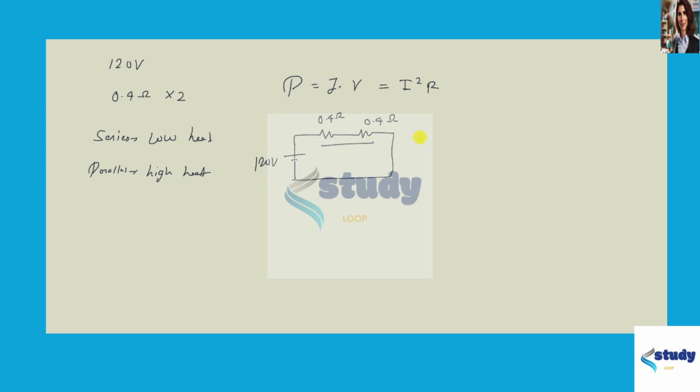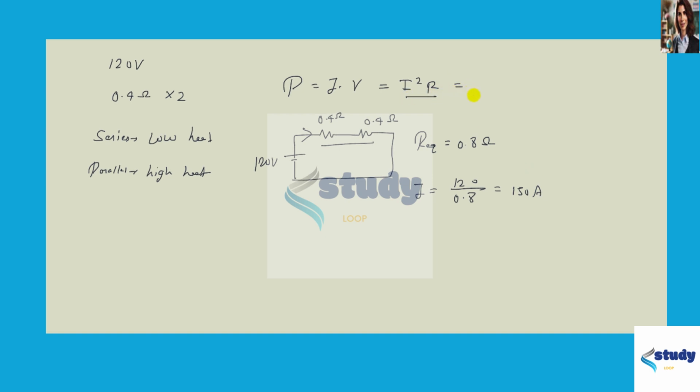So R equivalent is equal to 0.8 ohm, and now we can find the value of I. Current is equal to V divided by R, so this is 120 divided by 0.8, which is equal to 150 ampere.